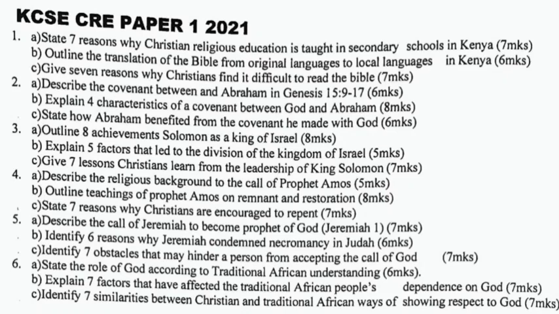Question 6a. State the role of God according to traditional African understanding. B. Explain 7 factors that have affected the traditional African people's dependence on God. 6c. Identify 7 similarities between Christian and traditional African ways of showing respect to God.